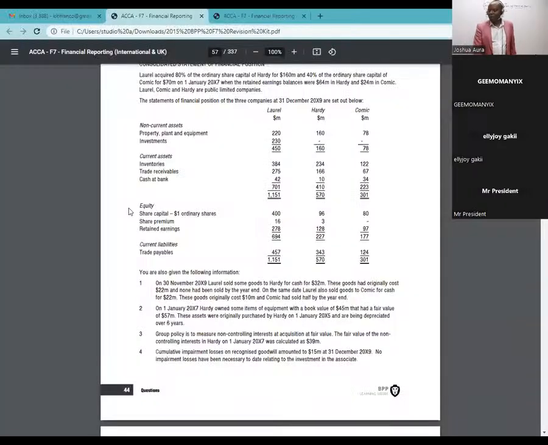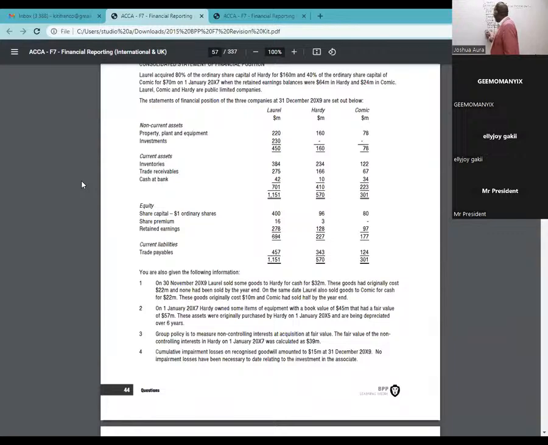Now, so we go here to the next item. It's called trade receivables. So receivables, I can see the figures 275 and 166. And then we have cash at bank, 42 and 10. 42 plus 10. So that I'll be able to have total assets there. And then I'll come and pick equity.